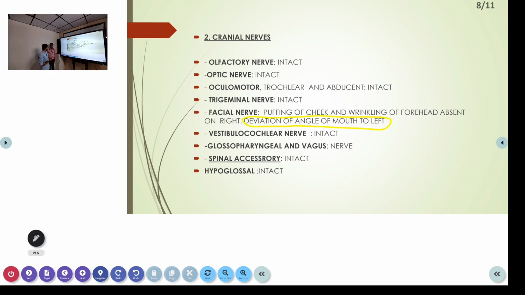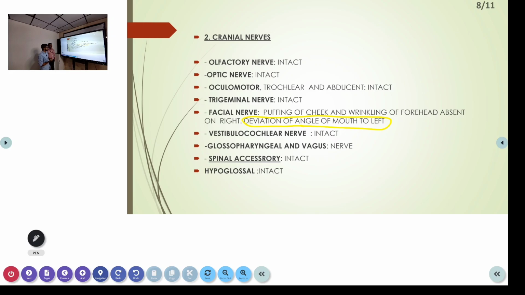That means where is the lesion? It is on the right side, because the muscles on the right side are weak, so the mouth is deviated to the left side. Yes, sir. So you have written that wrinkling of forehead is absent on the right side. Is it correlating with your finding? Puffing of the cheek and wrinkling of the forehead absent on the right side, and deviation of mouth towards the left side. So wrinkling will be absent in which type of lesion, LMN or UMN? LMN. Yes, if you are thinking about LMN lesion, then that is correct.